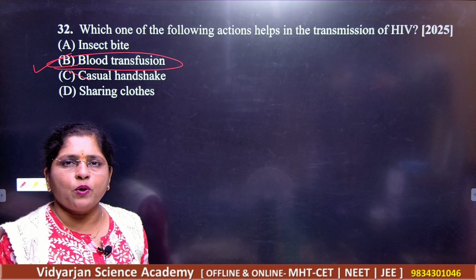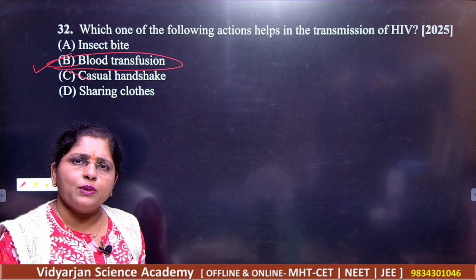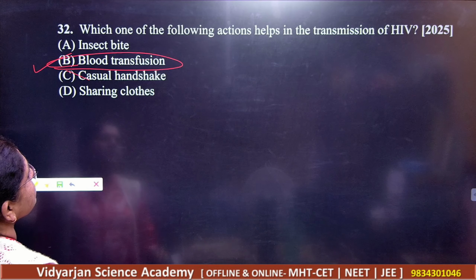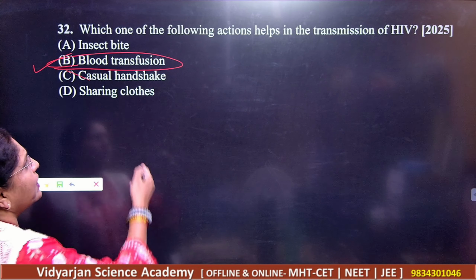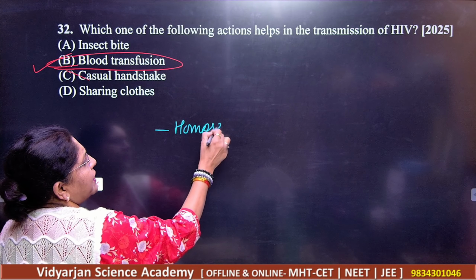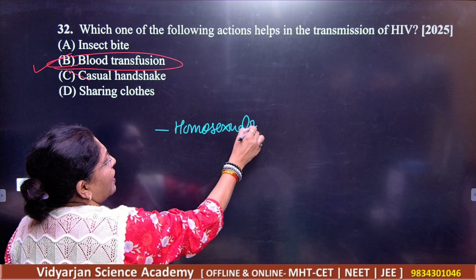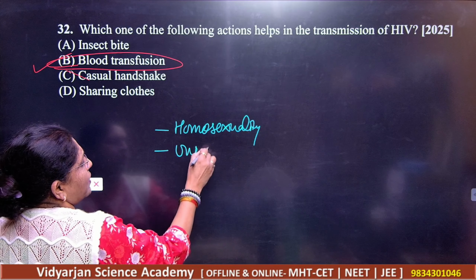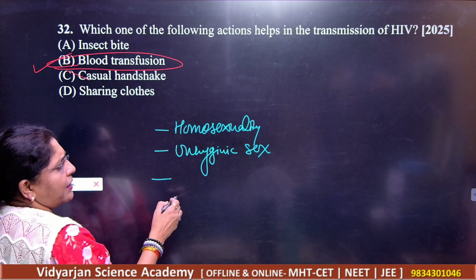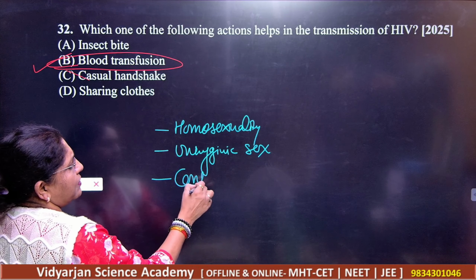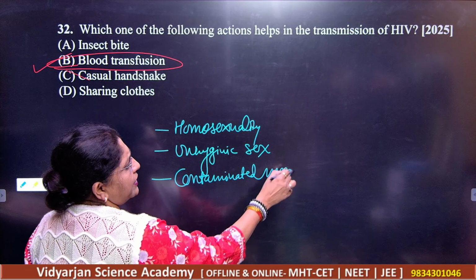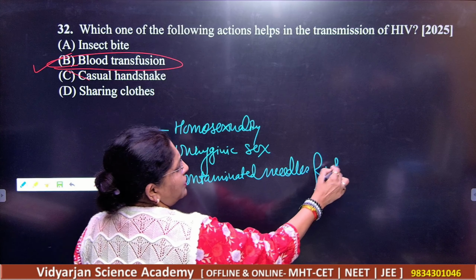According to the WHO report, they have given the percentage of transfusion here. So we know how this sexually transmitted disease spreads. What are the rest of the media which will give you the transmission of AIDS? That is nothing but homosexuality. Then unhygienic sex. Then we have another, contaminated needles and syringes, right?